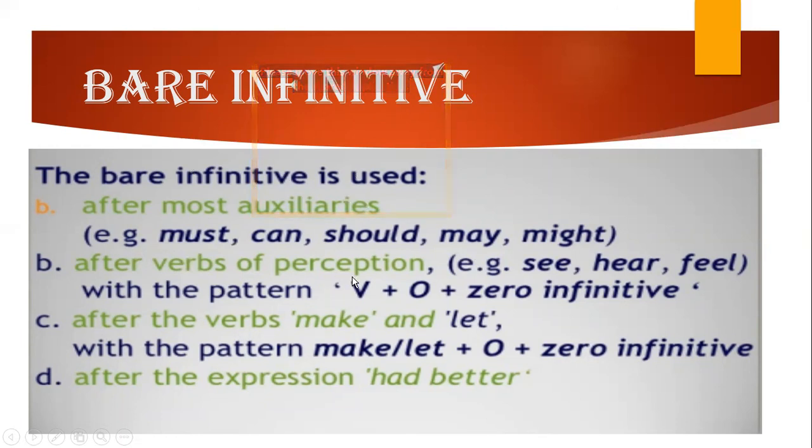After verbs of perception, perception means जिनसे हम perceive करते हैं, like our senses, see, hear, feel, ये we perceive through our senses. So उन verbs के साथ हम bare infinitive use करते हैं. Then after the verbs make and let, whenever we use a verb make or let in a sentence, then we use bare infinitive. And after the expression had better. So these are the four ways in which we use bare infinitive.